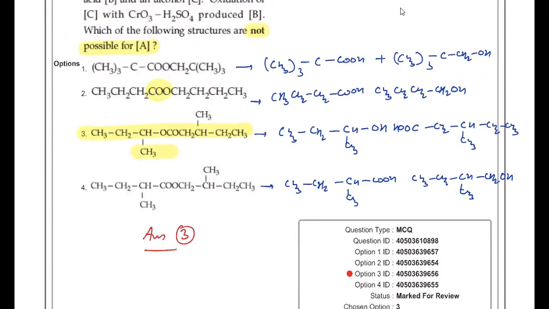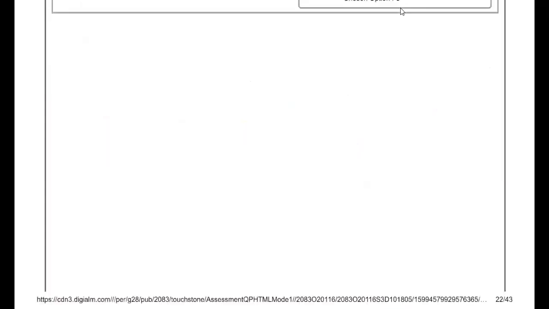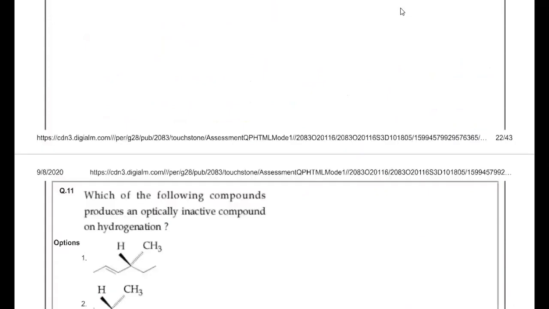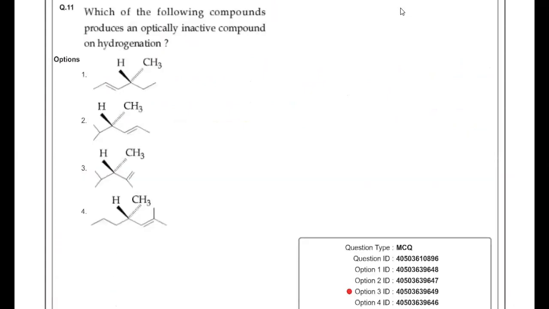And the next question, question number 11: which of the following compounds produces an optically inactive compound on hydrogenation? That means on reduction of the double bond, you have to check in which case it will be a different product. That means across a chiral center, a symmetrical group should be there after reduction. If you see here, we have 2 carbons on this side and 3 carbons on this side. So no symmetry is possible.